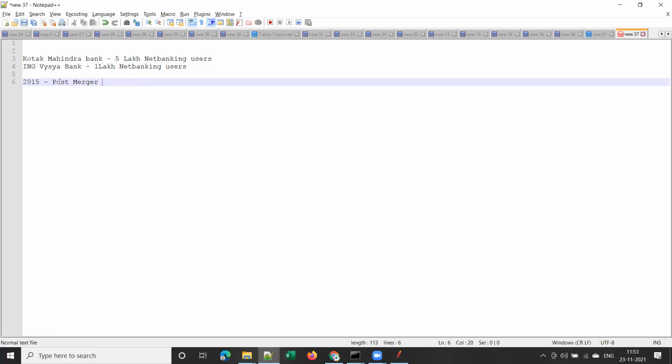Post merger, the Kotak.com website will have 6 lakh net banking users in total: 5 lakh of their own users plus the 1 lakh ING Vysya Bank users. Yes or no?